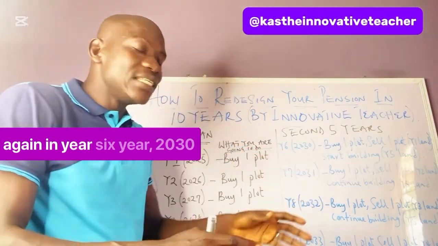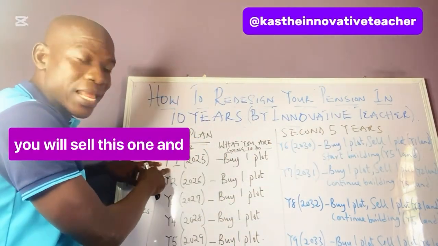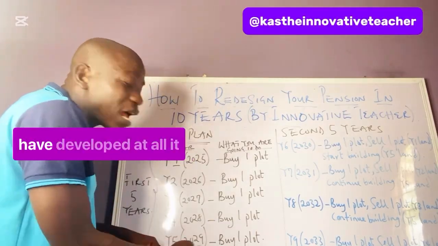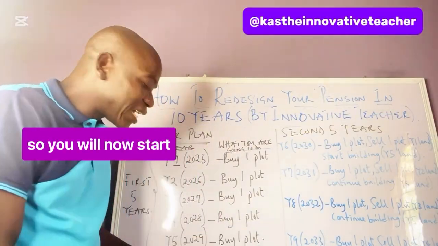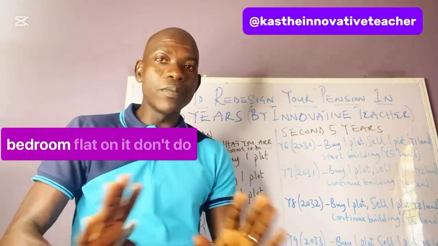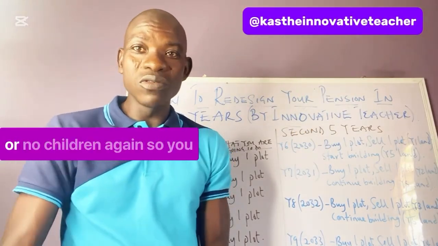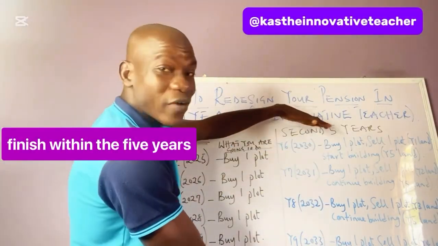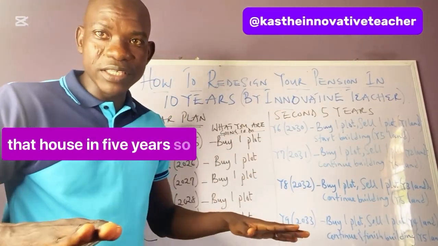Let me explain again. In year 6, 2030, you buy one plot of land. You sell the year 1 land and use the money to start building on the land that you bought in year 5, which wouldn't have developed at all. What I tell people is to build a 3-bedroom flat on it. Don't do a duplex, because by the time you retire you'll be left with your wife and maybe one or no children, so you don't need a gigantic house that you'll not be able to finish within the 5 years that you want to build it.